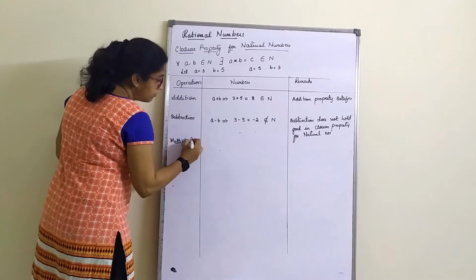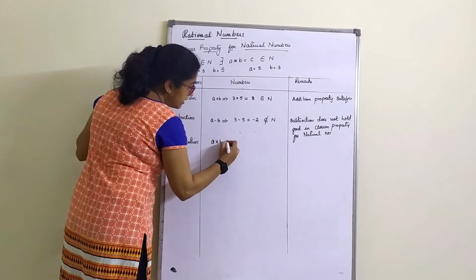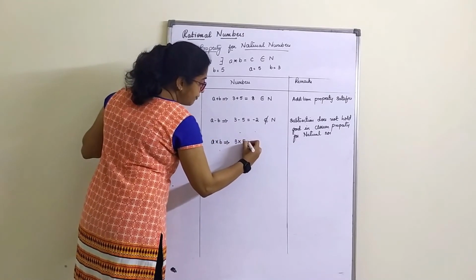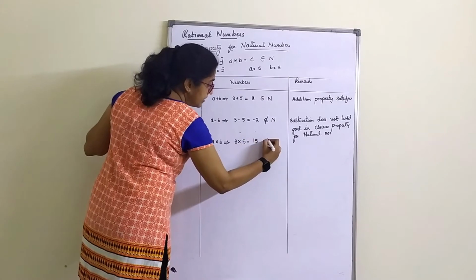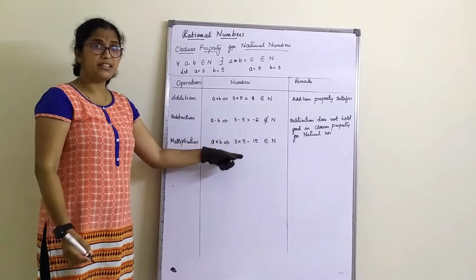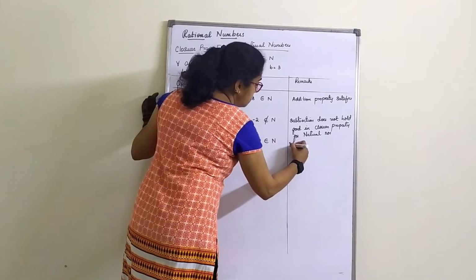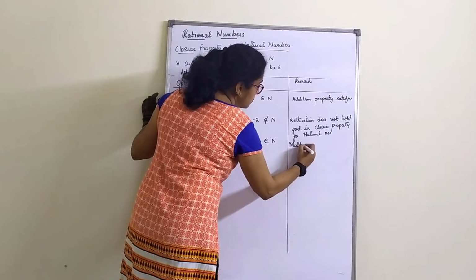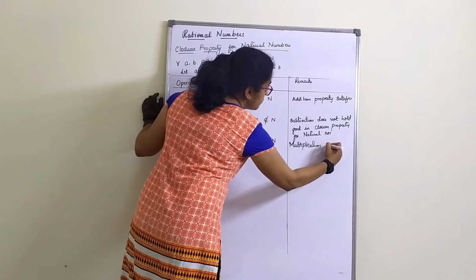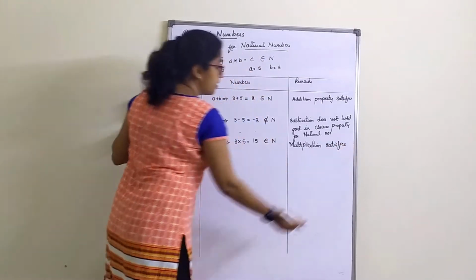Multiplication. So multiplication will come as A into B. That implies, what do we get? 3 into 5, I get 15. That belongs to natural numbers. Correct? 5 3s are 15, 3 5s are 15. So I can write here: multiplication satisfies. Multiplication property satisfies. Right?